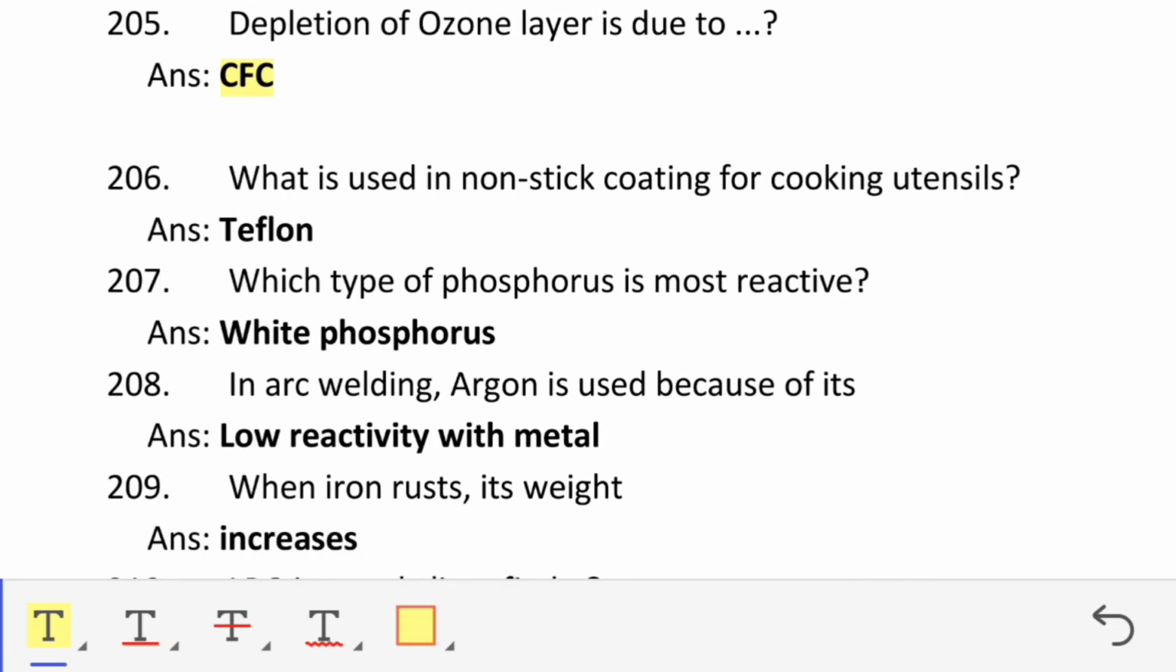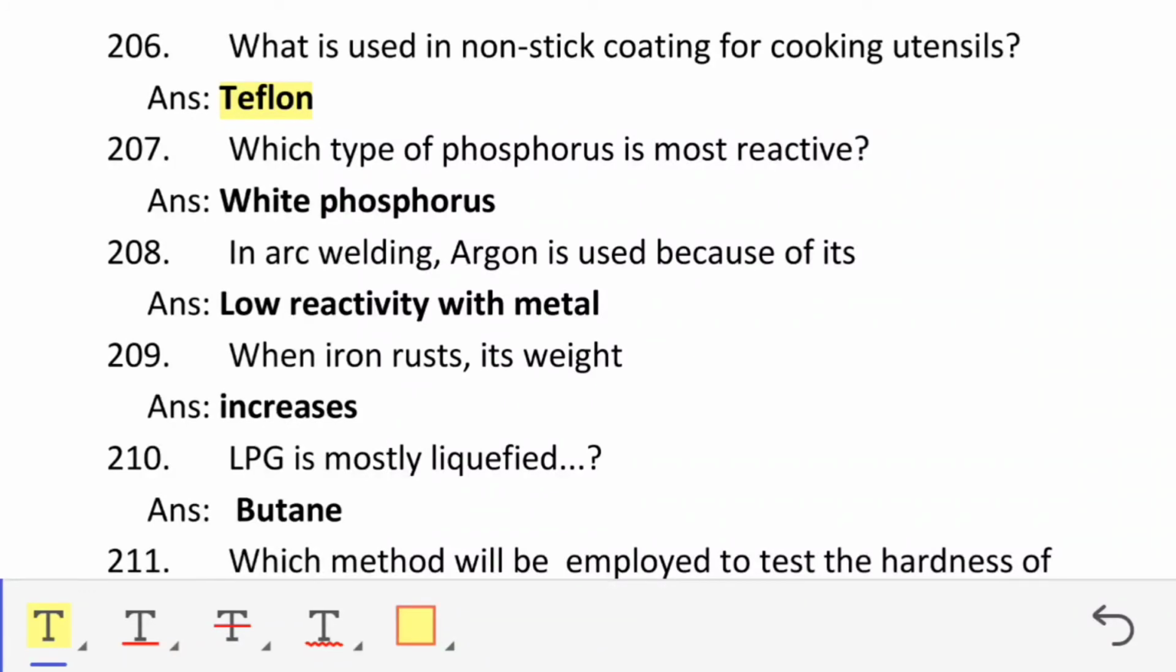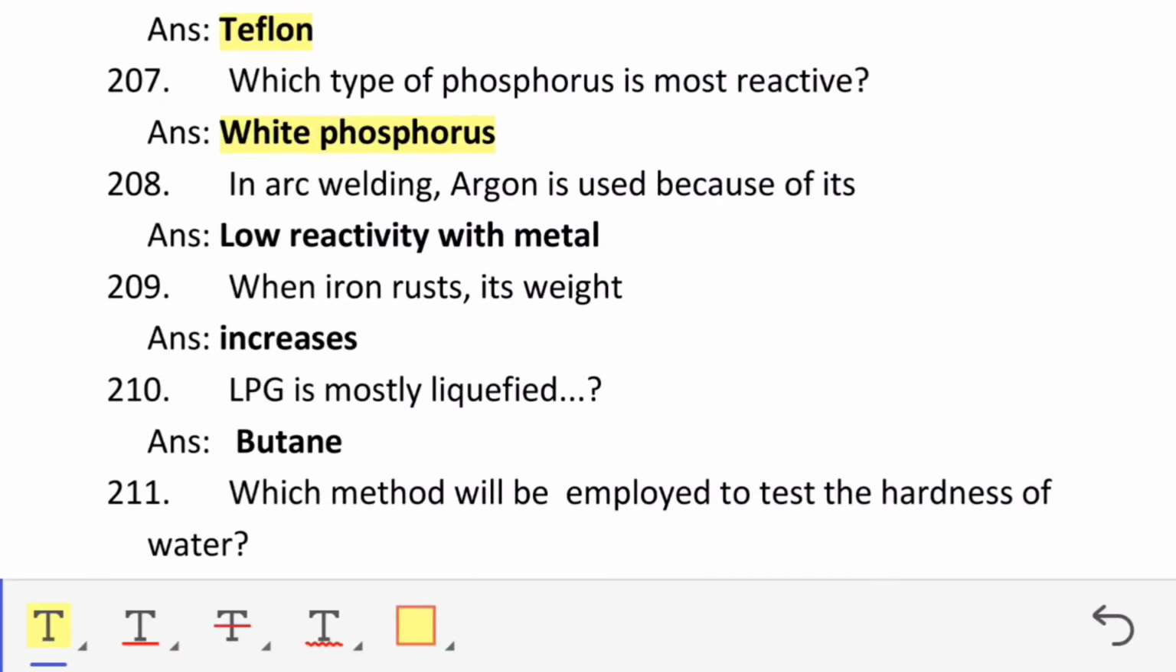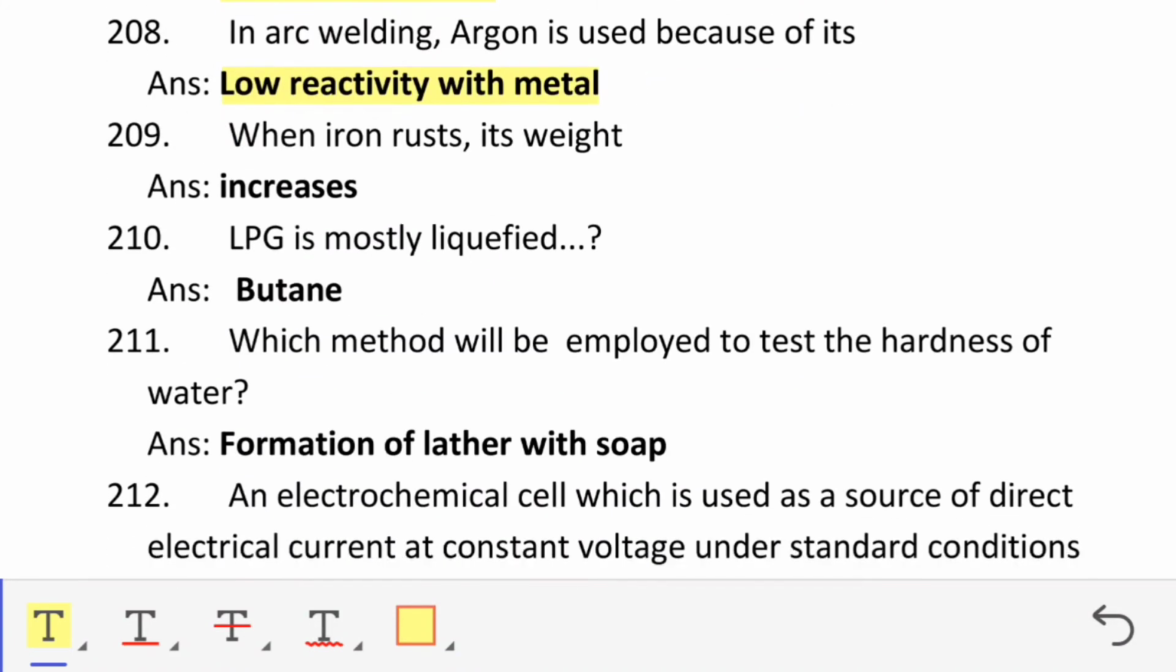What is used in non-stick coating for cooking utensils? Teflon. Which type of phosphorus is most reactive? White phosphorus. In arc welding, argon is used because of its low reactivity with metal. When iron rusts, its weight increases. LPG is mostly liquefied butane.